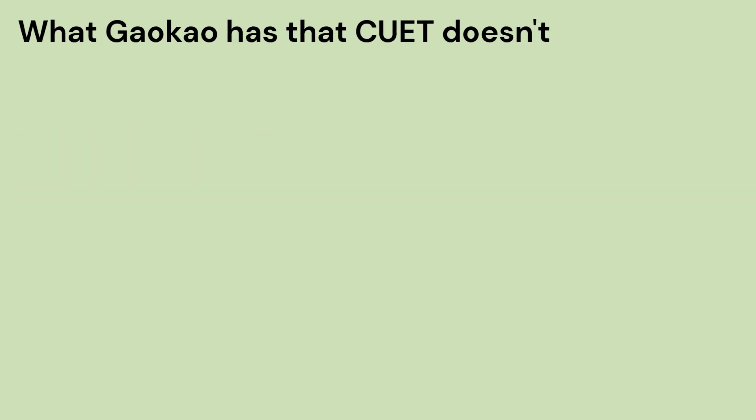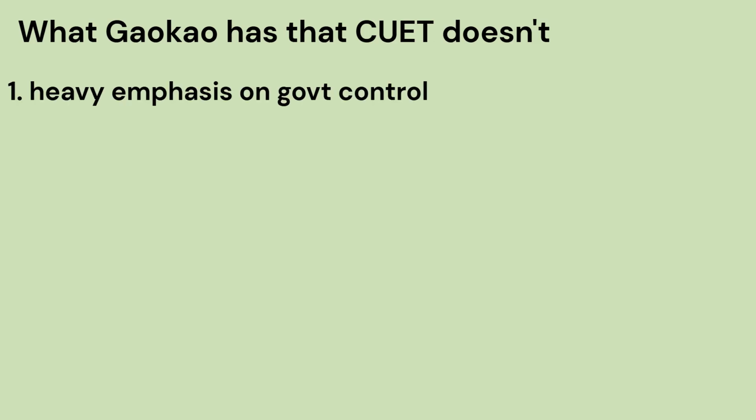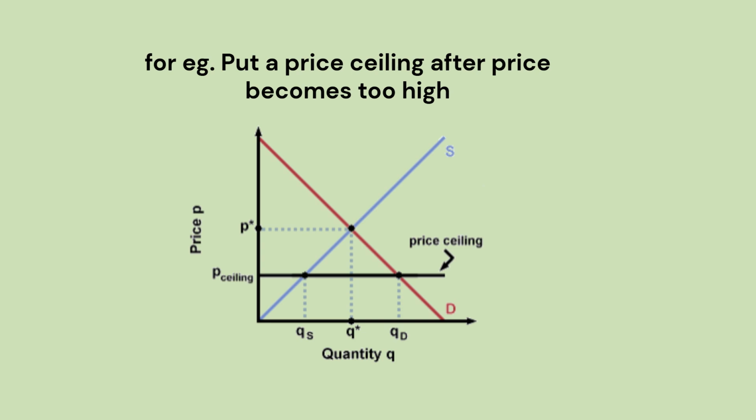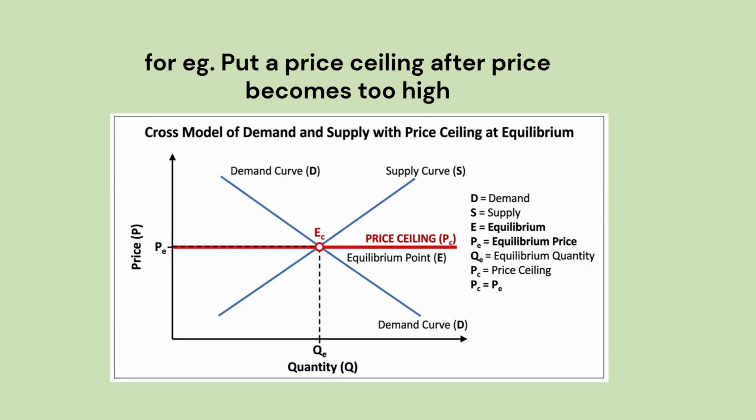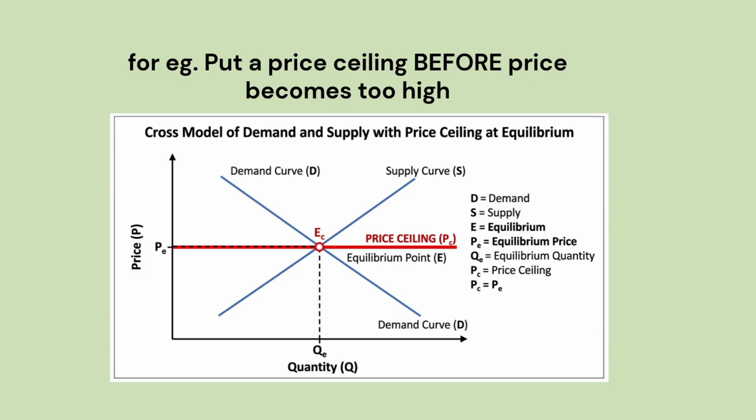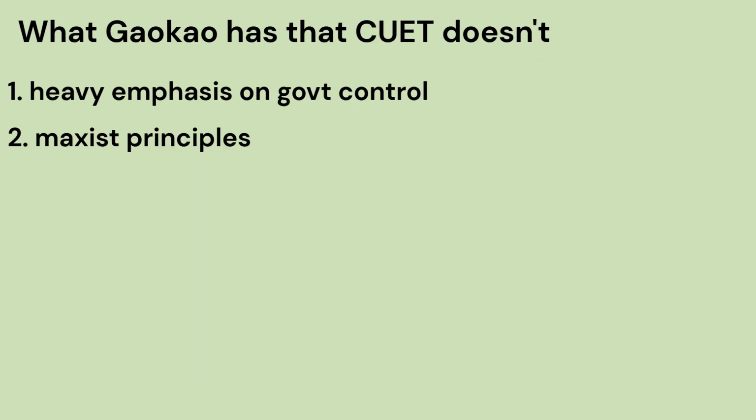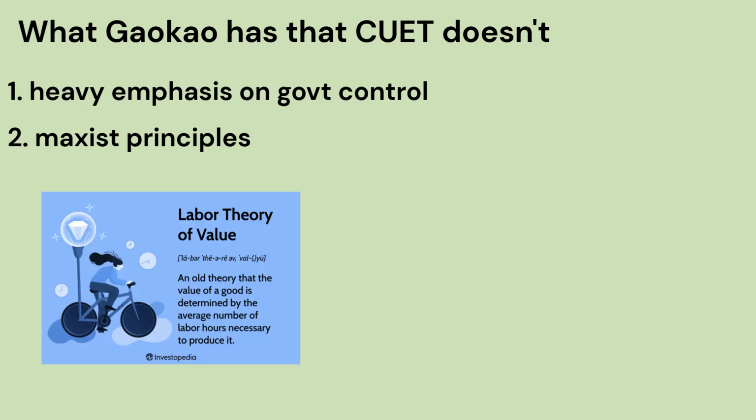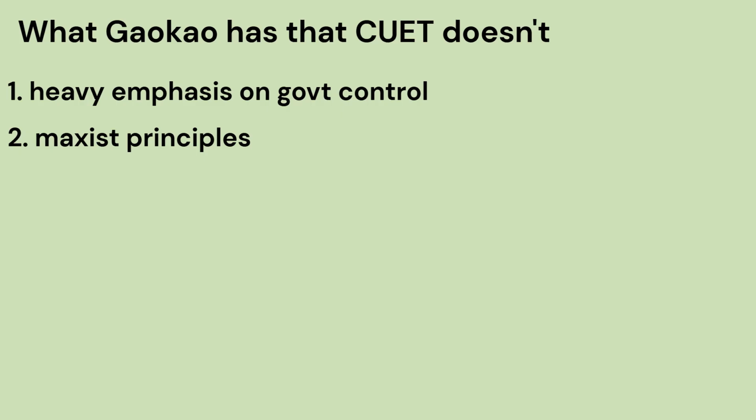Now let's talk about what specific topics are present in GAOKAO that the NCERT lacks. The first point is heavy emphasis on government control. The NCERT follows the theory that the government should only intervene during market failures, while the economics in GAOKAO believes that the government should always be involved in the economy to prevent market failures from even happening in the first place. Second point is Marxist principles, things such as the labor theory of value and the inherent contradiction of capitalism, surplus theory are taught in the GAOKAO but are not mentioned in the NCERT at all.